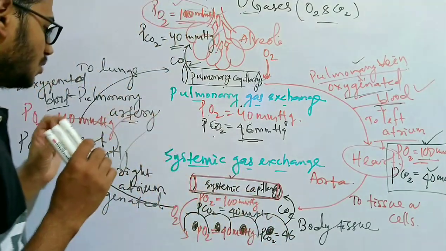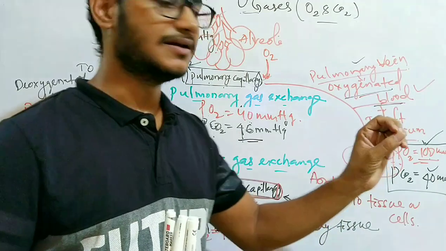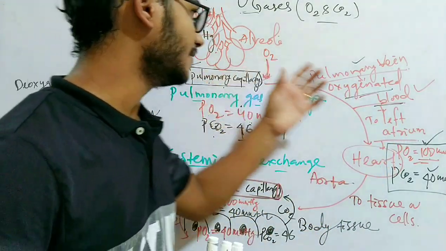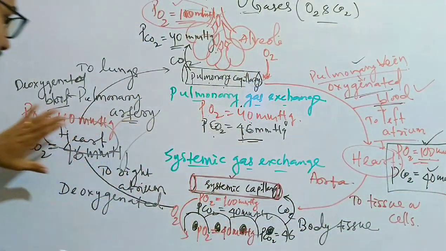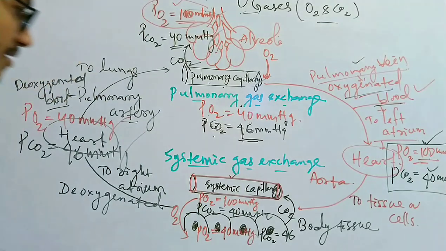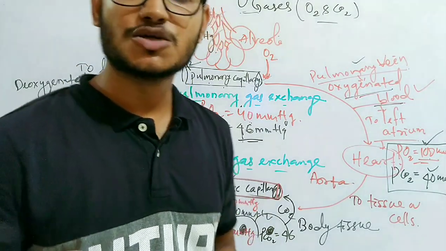And we have seen what the different partial pressures are in different places, like the alveoli, the pulmonary capillary, the oxygenated blood, the deoxygenated blood, the systemic capillary, and the body tissue. So this is all about the exchange of gases.